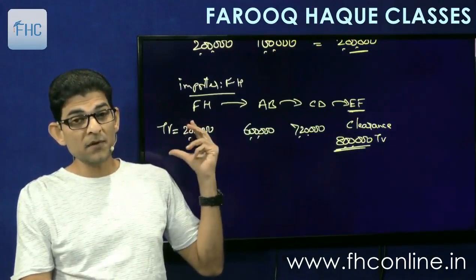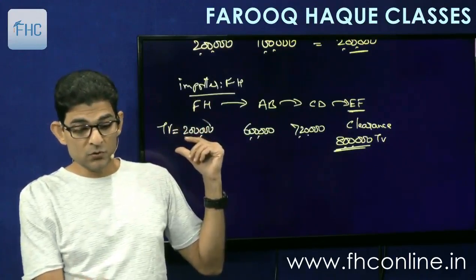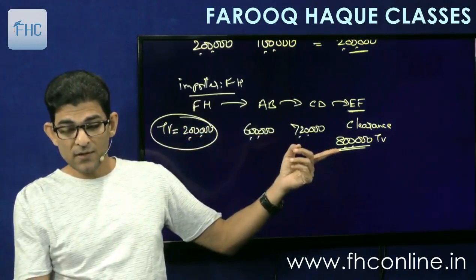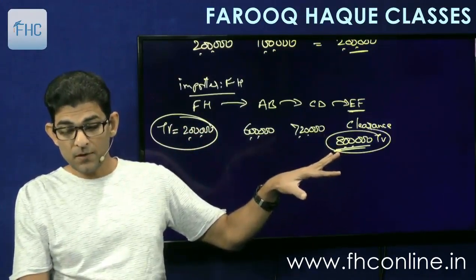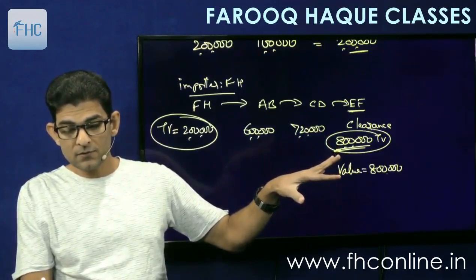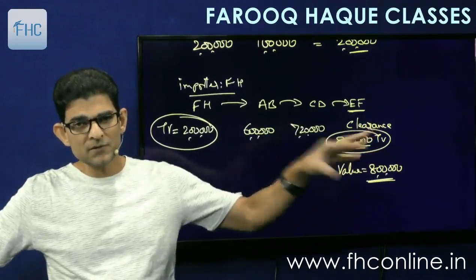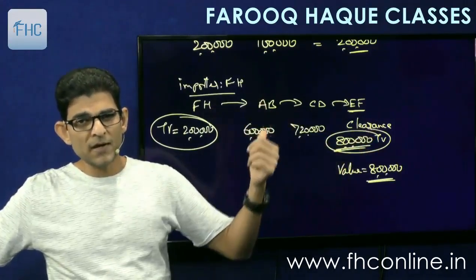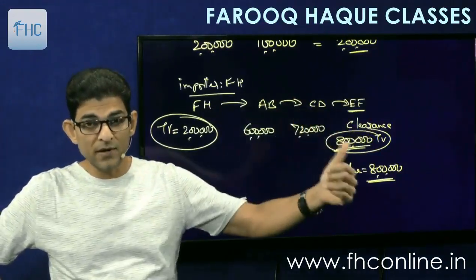This is the amount determined under subsection 8 for the original importer. So this 2 lakhs will be compared with this 8 lakhs and we will take whichever is higher. Means for him the value will be 8 lakhs. The last purchase price, or you can say the last sale price. FH sells to AB at 6 lakhs, AB sells to CD 720 and CD sells to EF at 8 lakhs.